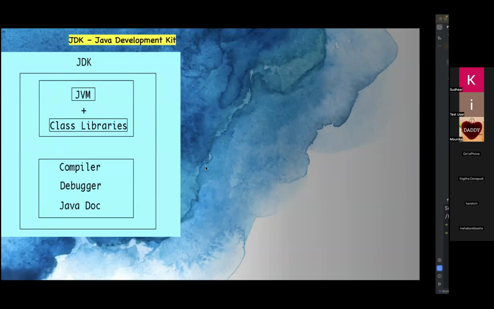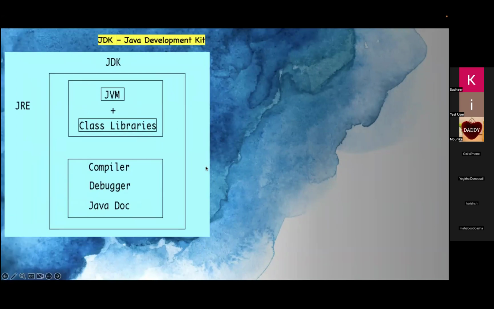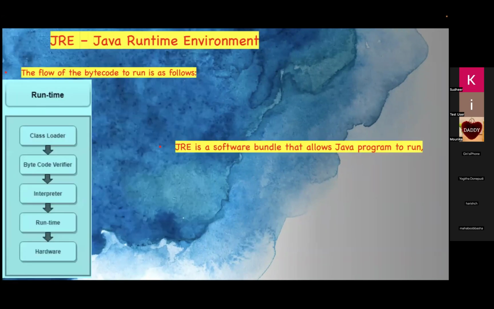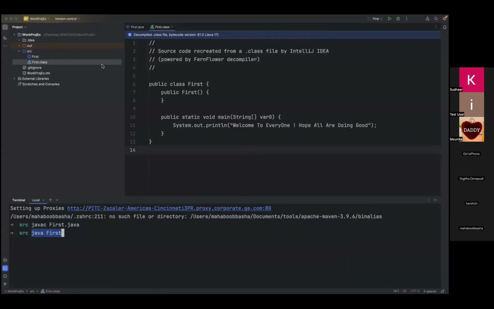We'll see what components it will use internally. The main purpose of JRE here is the flow of the bytecode to execute. Once the compiler has completed its work and we don't see any compilation issues, JRE starts its work exactly from here. If you have any issue, you will get it immediately, and I will show you that part.